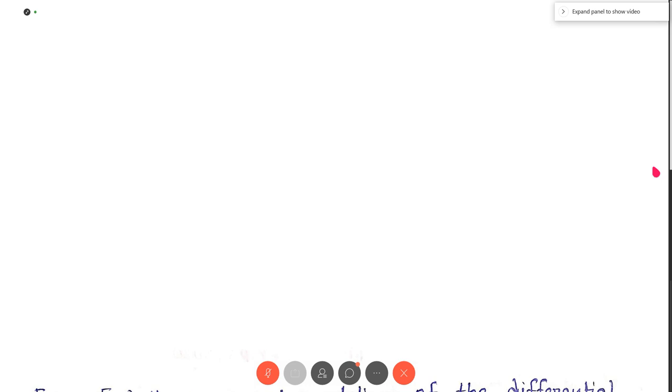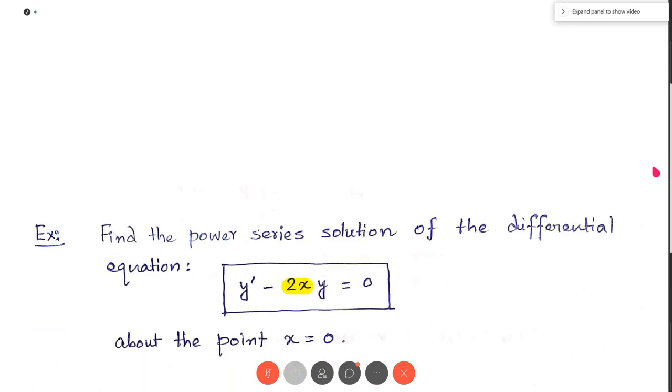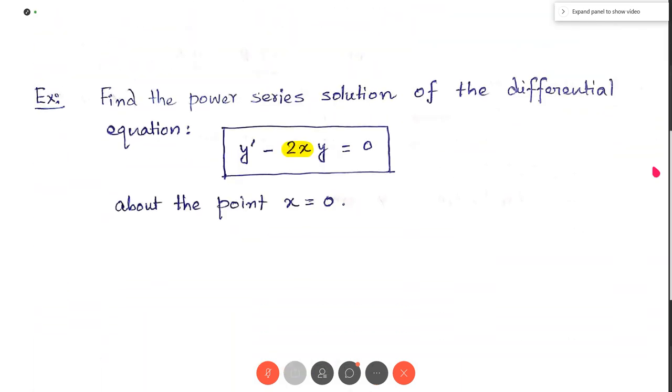So the solution of the differential equation contains only one arbitrary constant. Okay. So we will fix a0 as the arbitrary constant, and we write a1, a2, a3, a4, a5, all these remaining arbitrary constants in terms of a0. Okay.